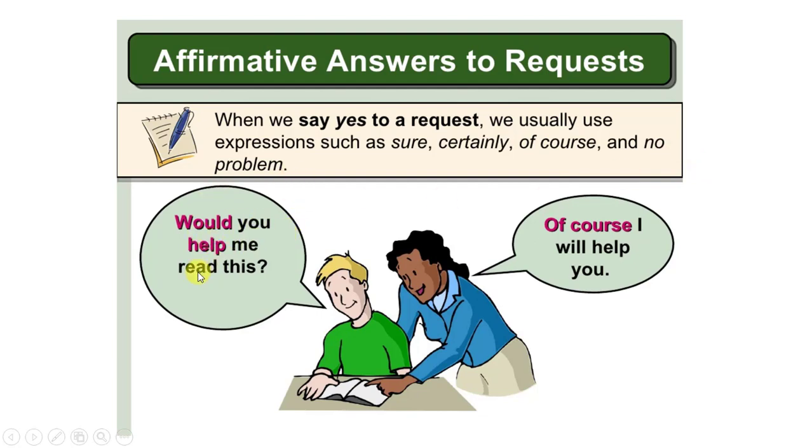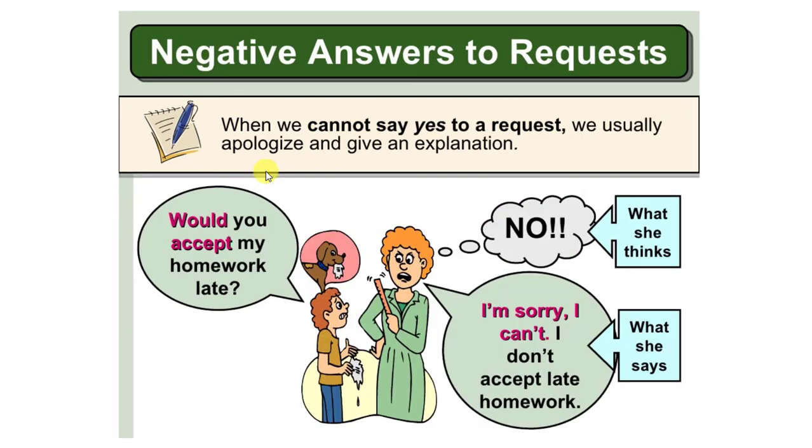For example, would you help me read this? Let's remember that would doesn't have a translation, so the verb sounds in ía. ¿Me ayudarías a leer esto? Would you help me to read this? The answer can be yes, or we can answer, of course, I will help you. Or we can say, sure, certainly, no problem, I'll help you. No problem is a more informal answer to the request.